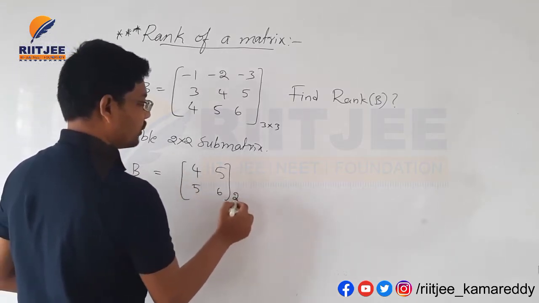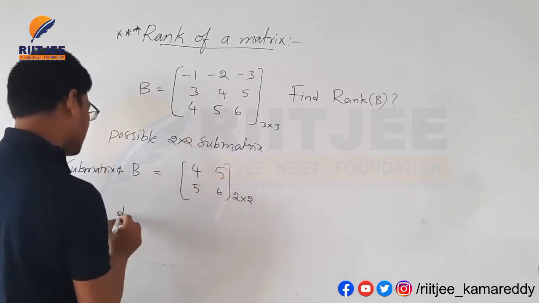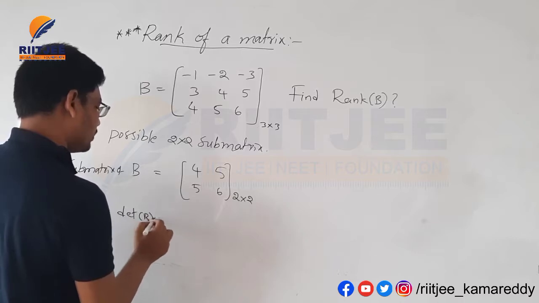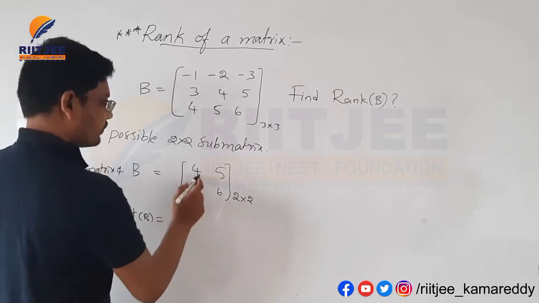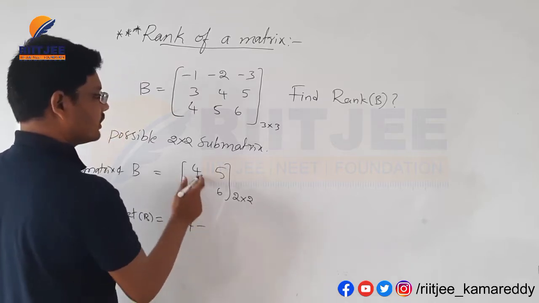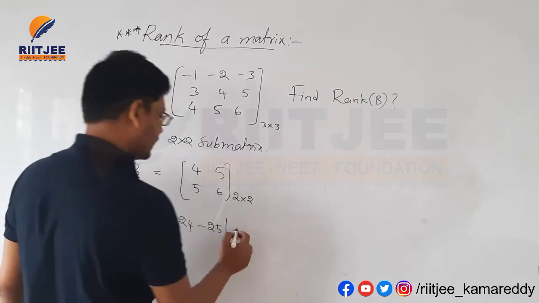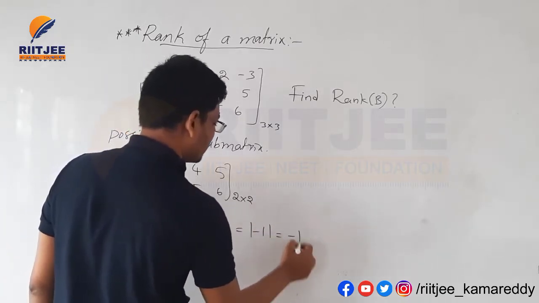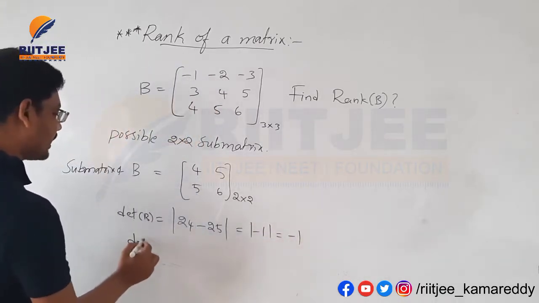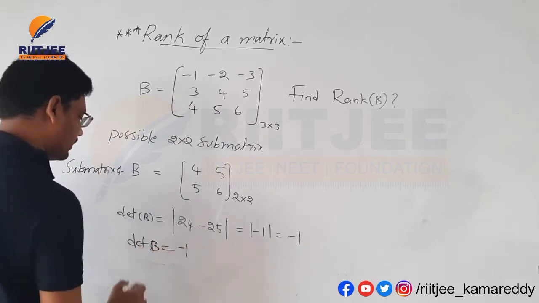This is a 2 by 2 submatrix of matrix B, and for the determinant of this 2 by 2 matrix, next 4 into 6 is 24, minus 5 into 5 is 25. 24 minus 25 is equal to minus 1. Here we got the determinant of B value. Determinant of B value is equal to minus 1.